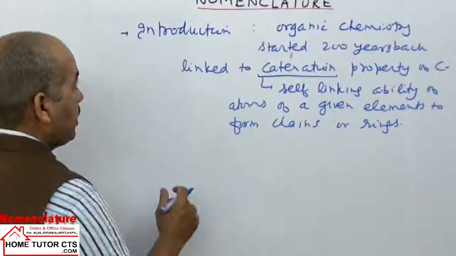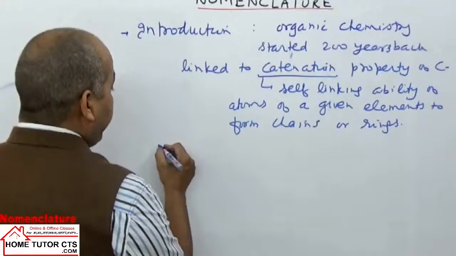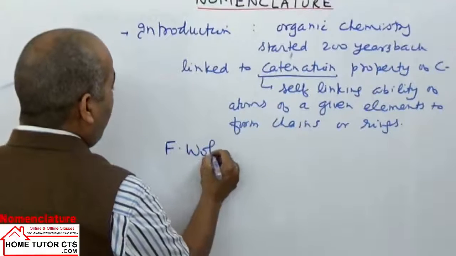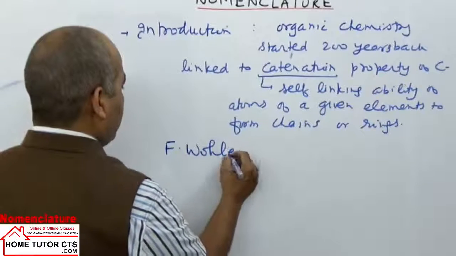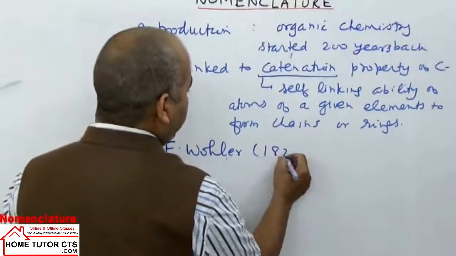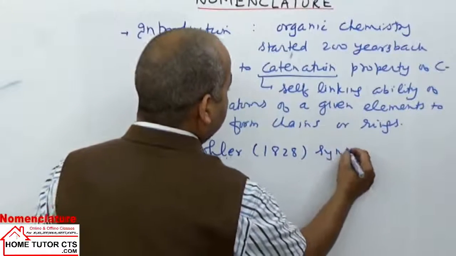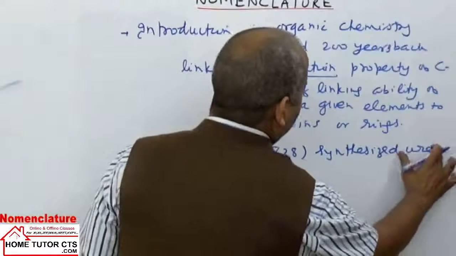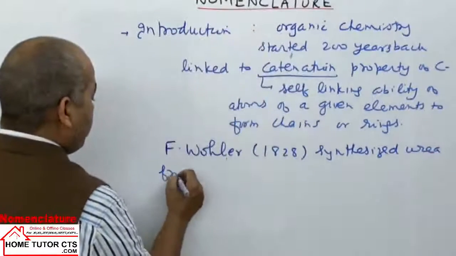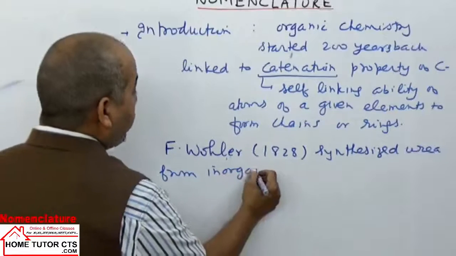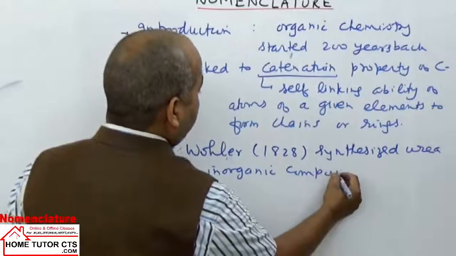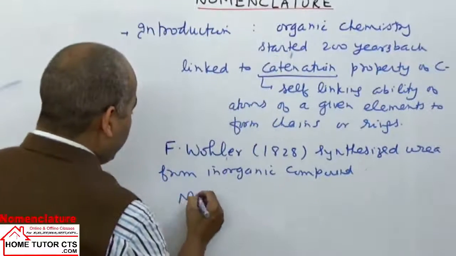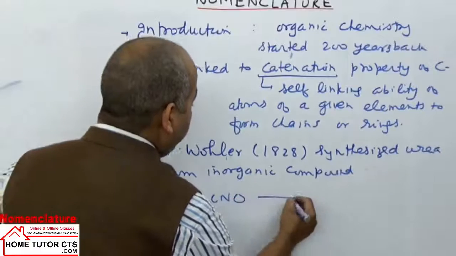But in the year 1828, one scientist, F. Wöhler, synthesized urea from the inorganic compound ammonium cyanate, NH4CNO, on heating.